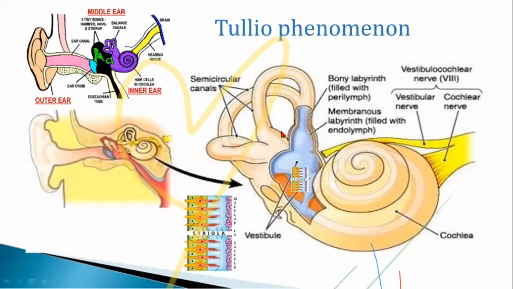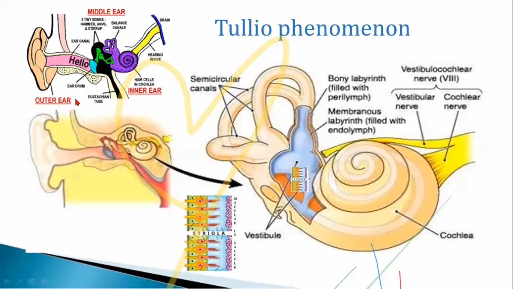And coming to the Tullio phenomenon. What is Tullio's phenomenon? It is sound-induced vertigo. Normally when you hear a sound, you should be able to perceive the sound. You should not get vertigo. But in case of Meniere's disease, the patient is getting vertigo whenever he hears loud sounds.